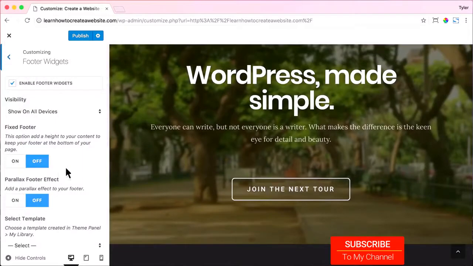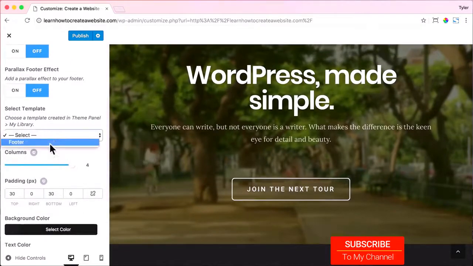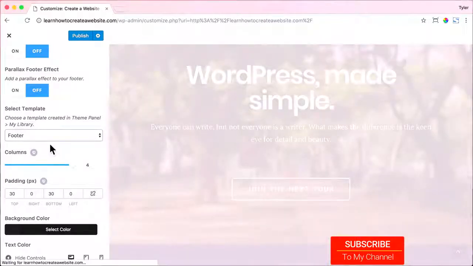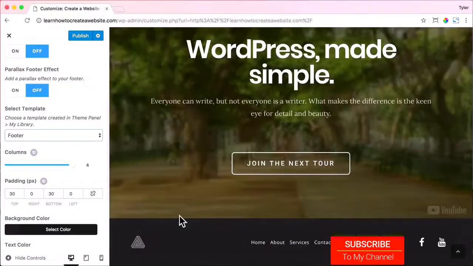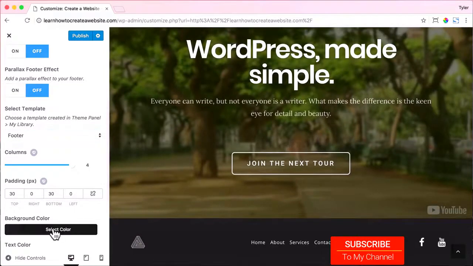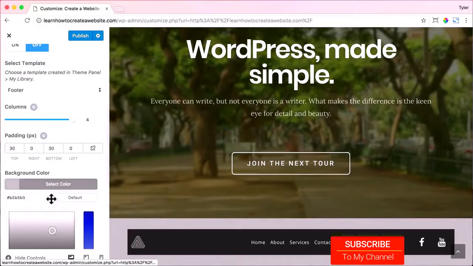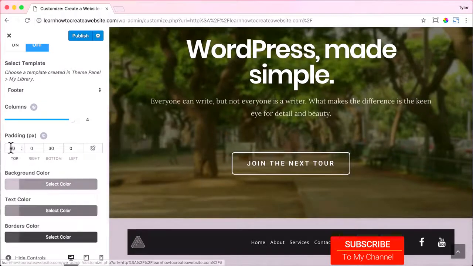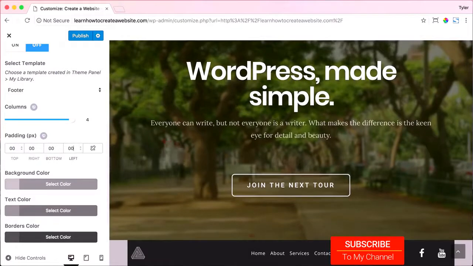So we're going to select our template that we added. So now footer is here. So we're going to select that, and now we see our footer there, but really there's black space on the top and bottom. So if we go to select color and we make it a different color, we can actually see it, and we don't want all of that color there. So where it says padding, we're just going to put in zeros. Sometimes when you put in 1 0, it doesn't work. So sometimes you have to put in double zeros.